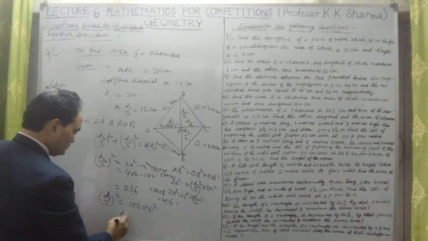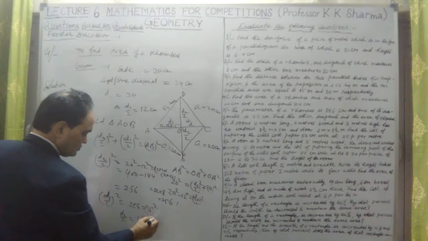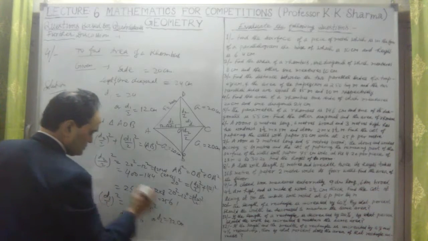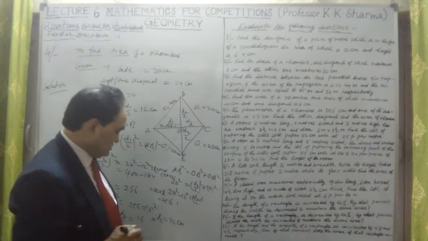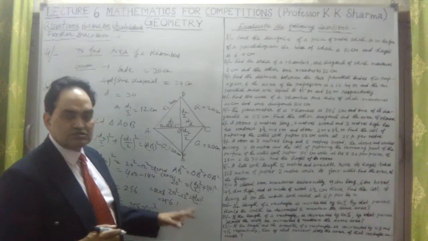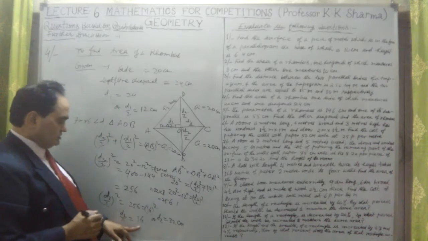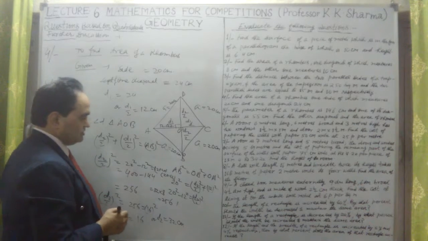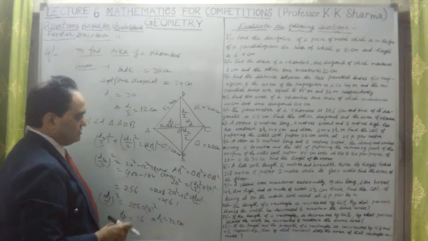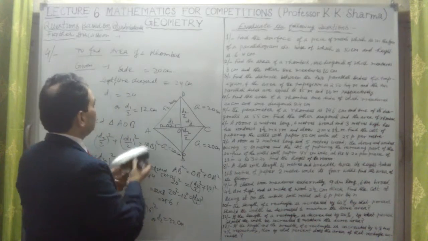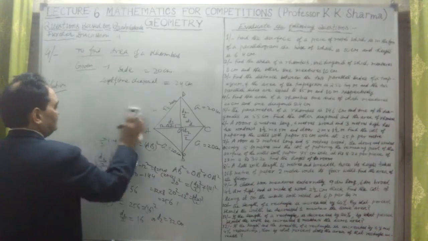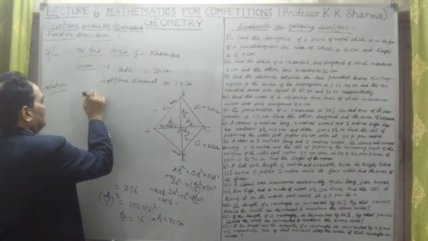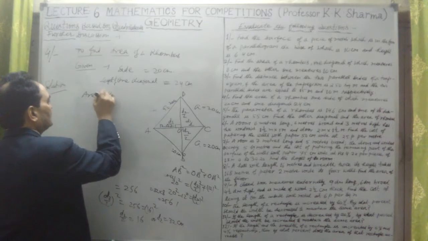Therefore D2 by 2 is equal to 16, or D2 is equal to 32 centimeters. So the length of the second diagonal is 32 centimeter, twice of 16. D2 is equal to 2 into 16, that means 32 centimeter. So the other diagonal is this. Now what is the area? Now the basic quantity is area. Therefore area of the rhombus, we know that.